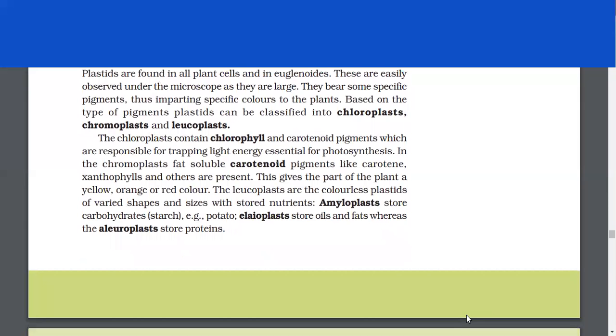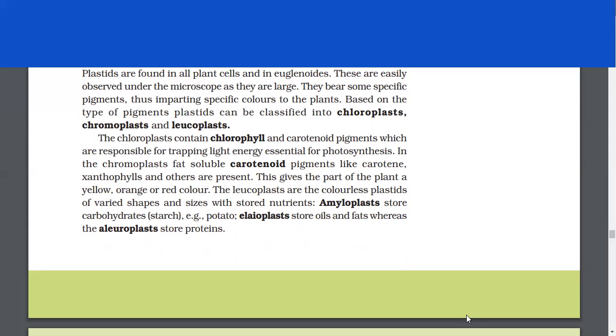The chloroplasts contain chlorophyll and carotenoid pigments, which are responsible for trapping light energy essential for photosynthesis. In chromoplast, fat-soluble carotenoid pigments like carotene, xanthophylls, and others are present. This gives the part of a plant a yellow, orange, or red color.